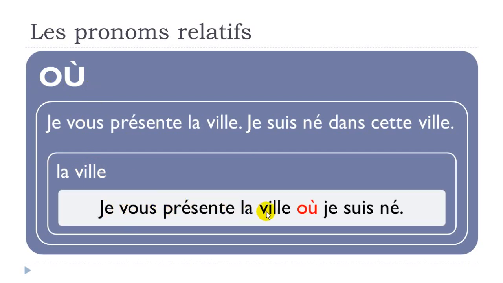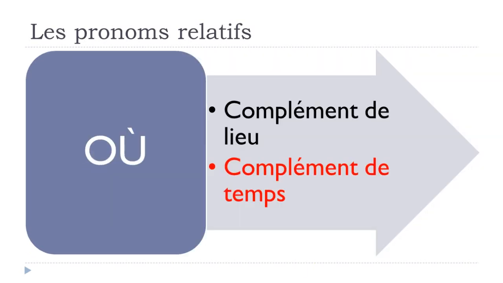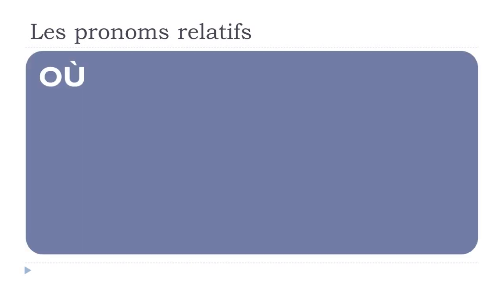Je vous présente la ville. So your first sentence doesn't change at all. Où, so you put your pronom here, and then je suis né. The rest continues, like that. And then let's have another situation when we want to replace un complément de temps. So it won't be a place, but it will be something with the time.